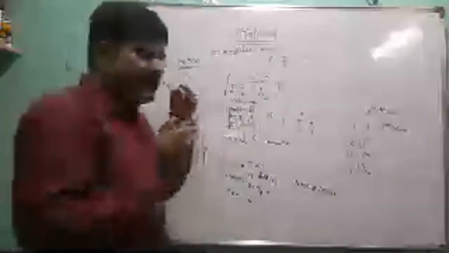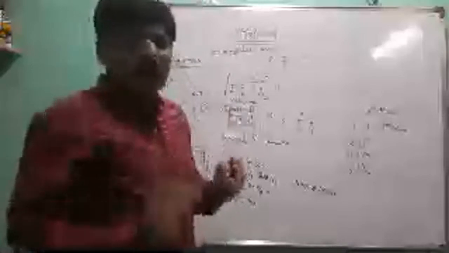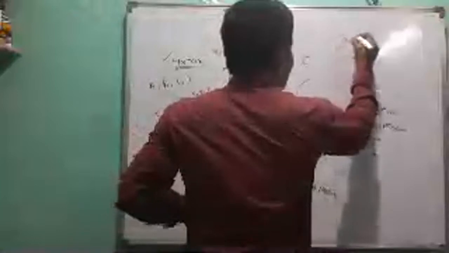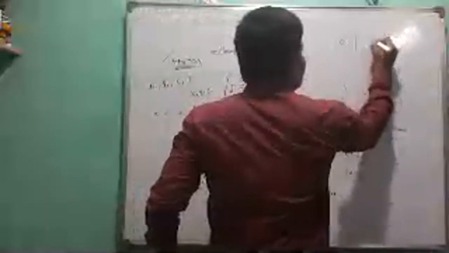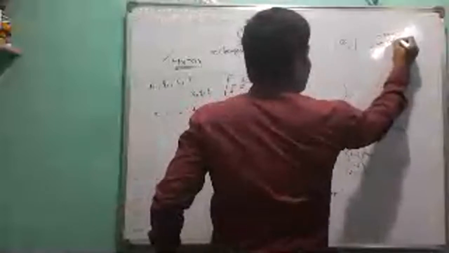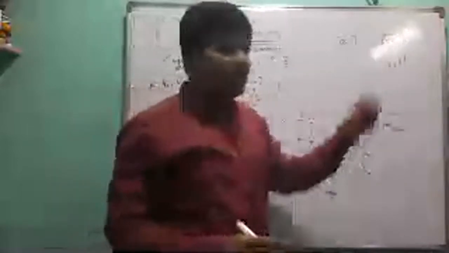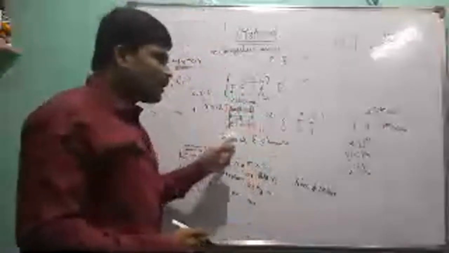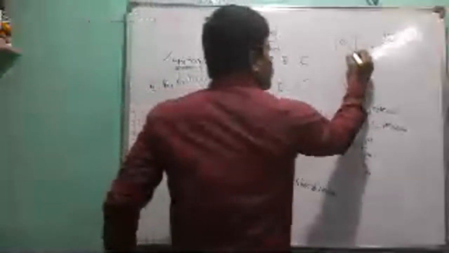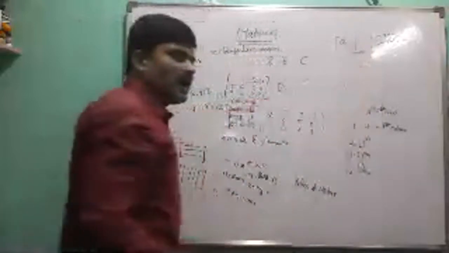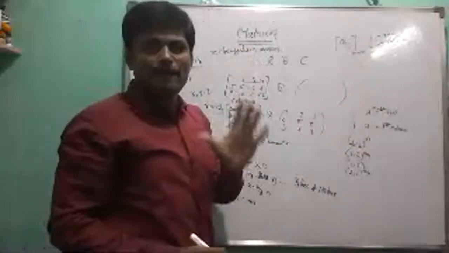Generally, any matrix can be denoted as the matrix Aij. Here, i is denoted as row, j is denoted as column. Suppose the order of the given matrix equals m by n.